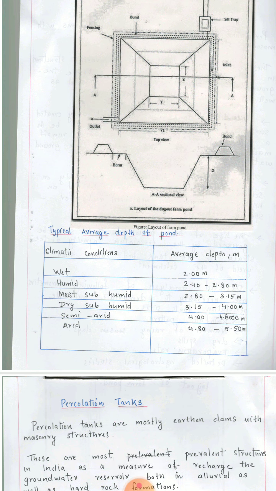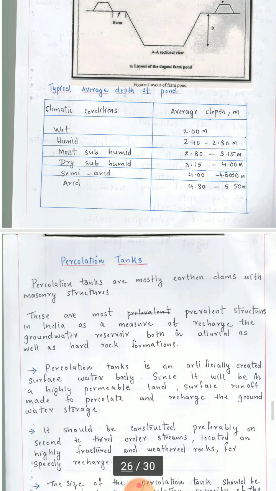So this image gives you the layout of the farm pond, how the farm pond can be constructed. So there is a typical average depth of the pond. Depending upon the soil type and the climatic conditions, the depth of each climatic condition is given. So for the wetland it is 2 meter depth, humid areas 2.4 to 2.80 meter depth, moist subhumid area 2.80 to 3.15 meter, dry subhumid area 3.15 to 4 meter, semi-arid areas 4 to 4.80 meters, arid area 4.80 to 5.50 meter.